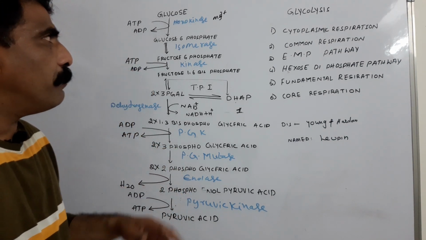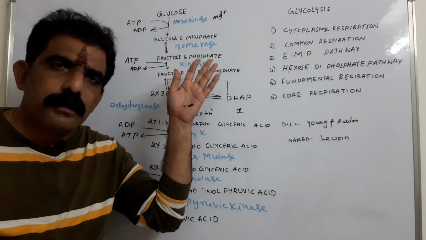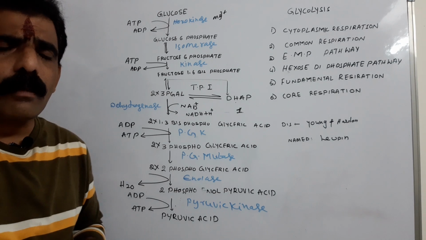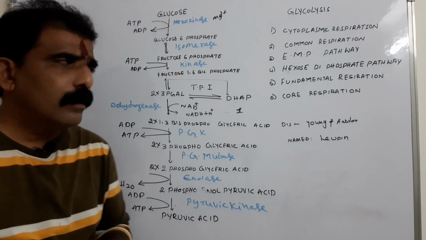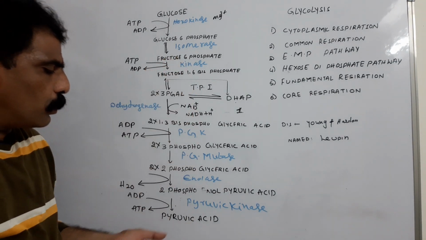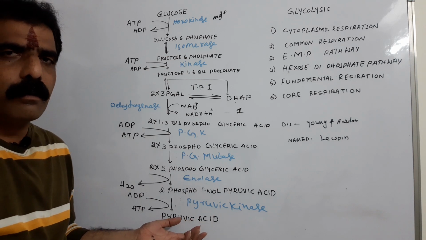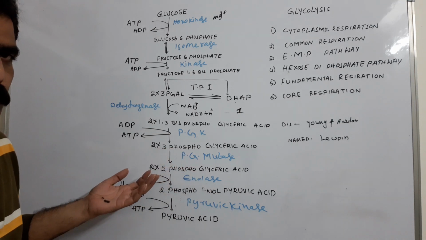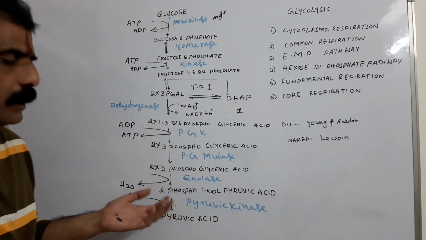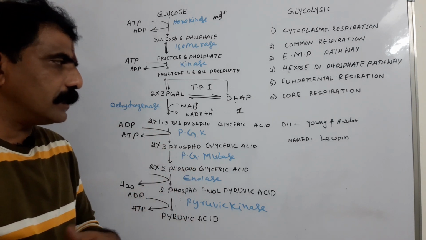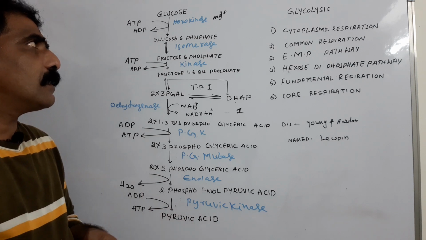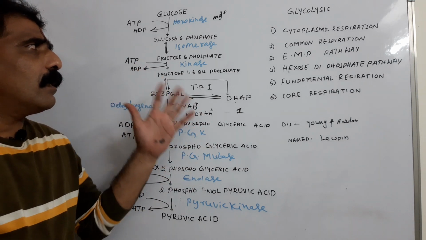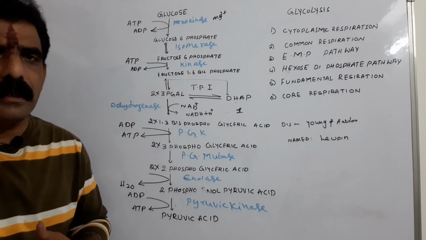Coming to the mechanism, what is the substrate for the glycolysis? Substrate is glucose, which is a 6-carbon compound. Eventually that is broken down to 2 moles of a 3-carbon compound known as pyruvic acid. So breakdown of this 6-carbon compound glucose into 2 moles of 3-carbon pyruvic acid is called glycolysis. As I said, glycolysis is a series of 10 reactions.